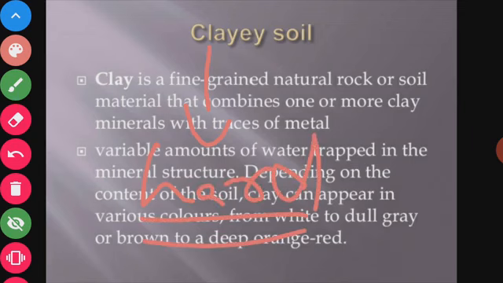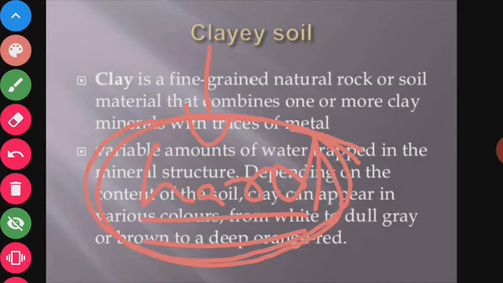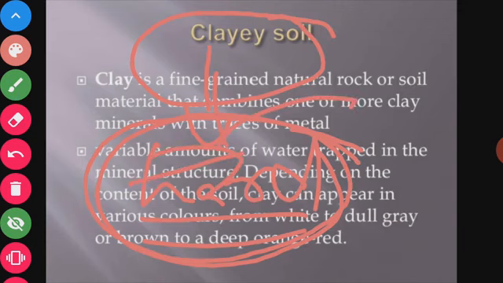Deep cracks appear. When this clay soil is left dried for a longer period of time, it becomes hard and deep cracks appear.